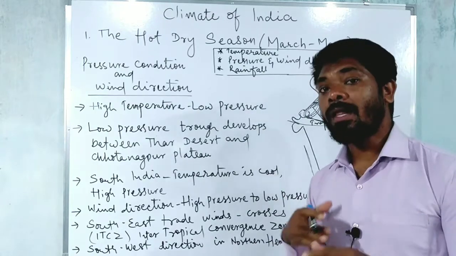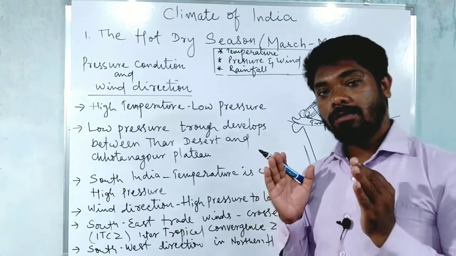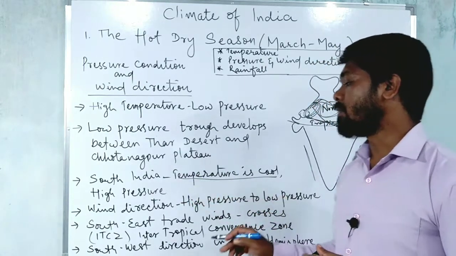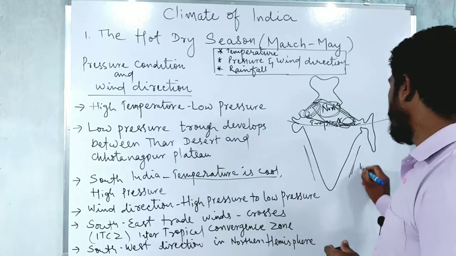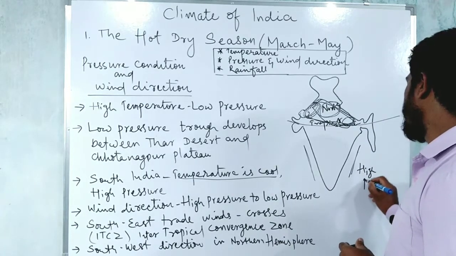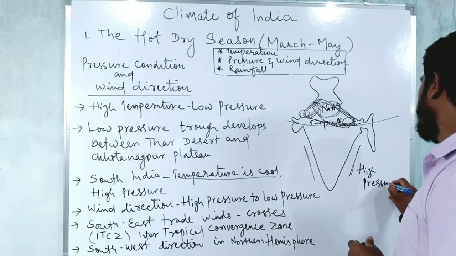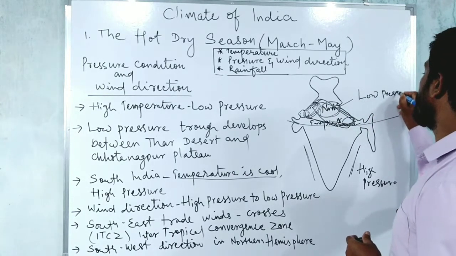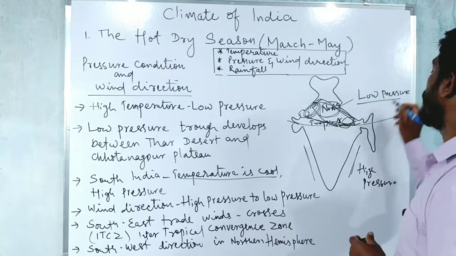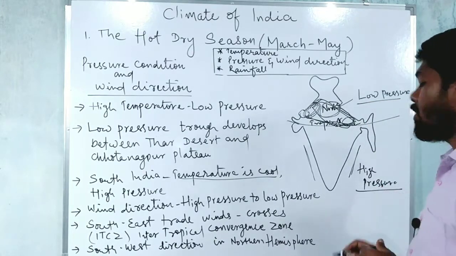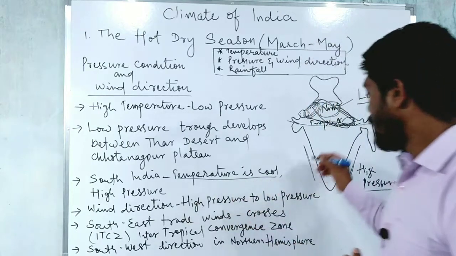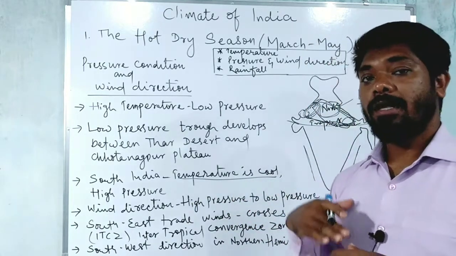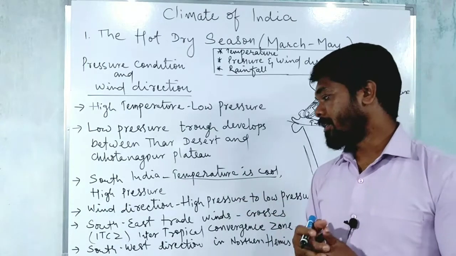Then again, when you compare the temperature of South India, the temperature is very cool. So there will be remaining high pressure, right? And here it will be low pressure. So this is low pressure due to the high temperature and high pressure due to the low temperature. So as the surrounding seas influence the coastal areas, they moderate, they balance the temperature, right?